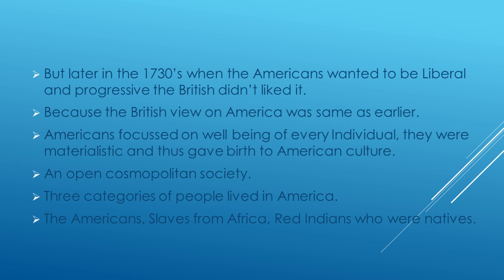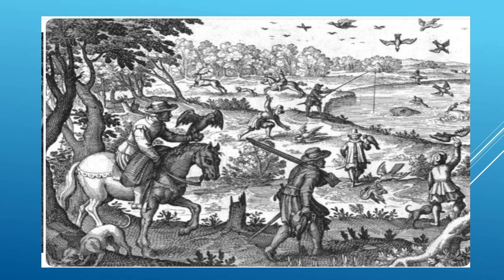Later, in 1960, these people will fight against America for their rights, and it is known as the American Civil War, which we are going to discuss in upcoming videos. So the Americans, the slaves from Africa, and the Red Indians who were natives were the three categories of people living in America. This is an image of the lifestyle of the people in Virginia, engaged in agriculture, fishing and different activities earlier when they settled in America.